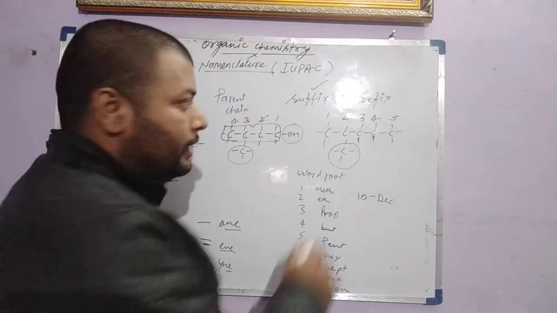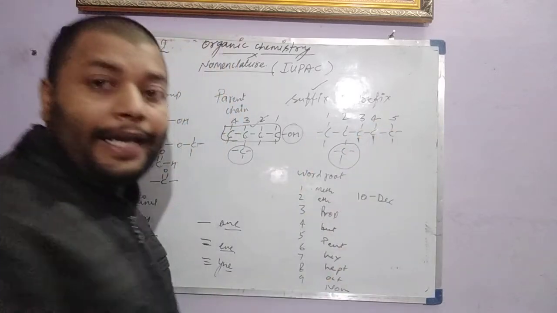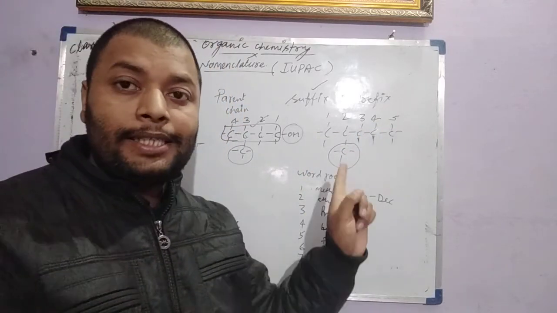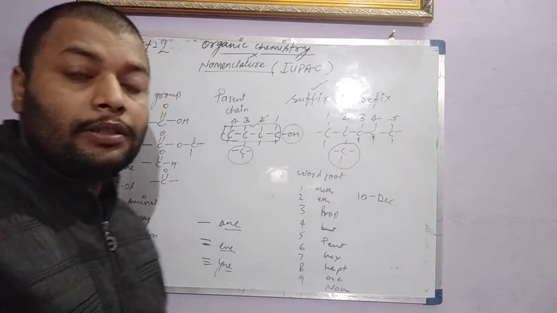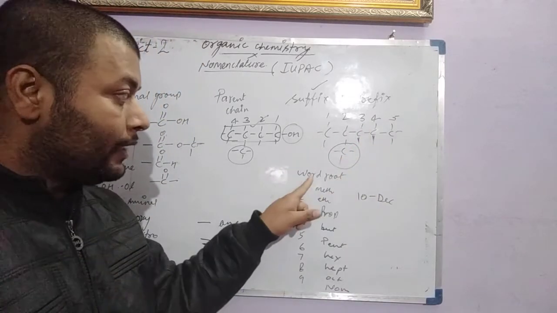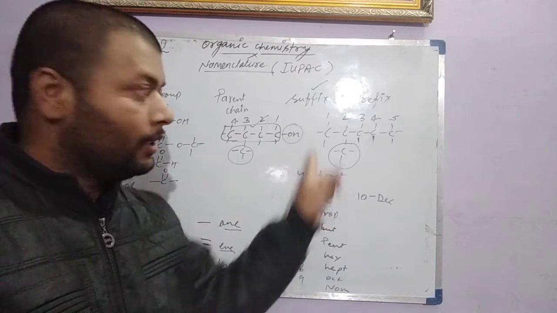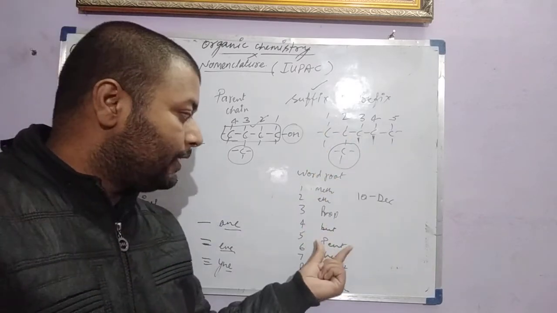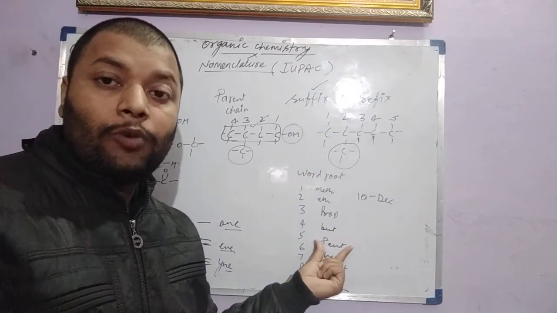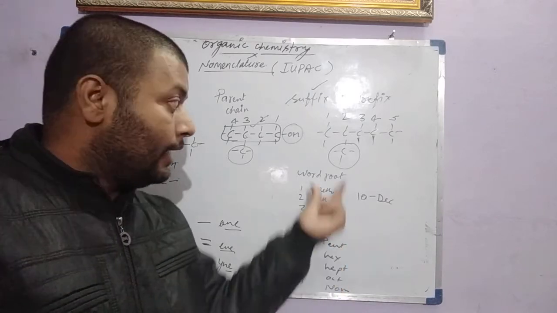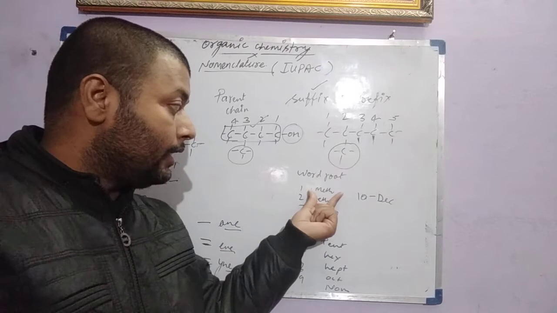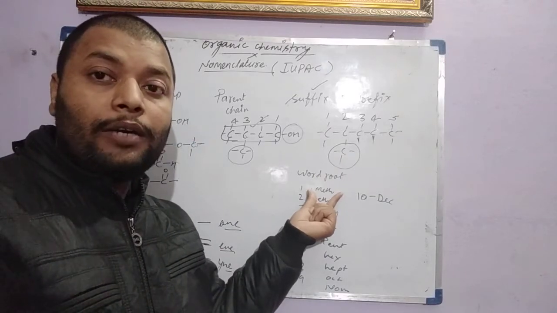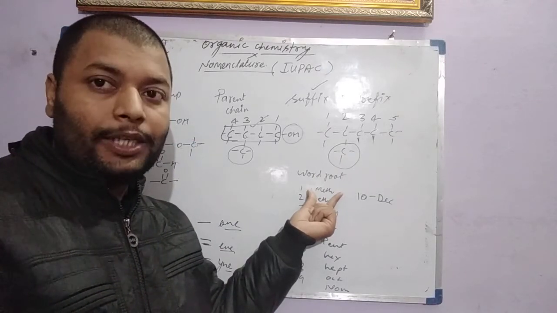These 5 carbons are the parent carbons, and the chain is called the parent chain. This is the branch carbon, and for them we use word roots. 5 carbons, the word root used is pent, and the one left branch carbon has one carbon only, so we use meth. Okay, fine.